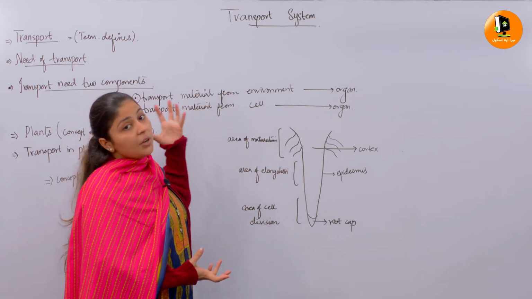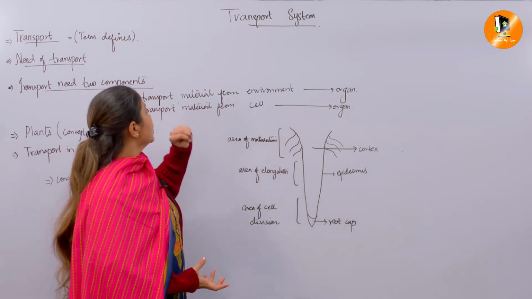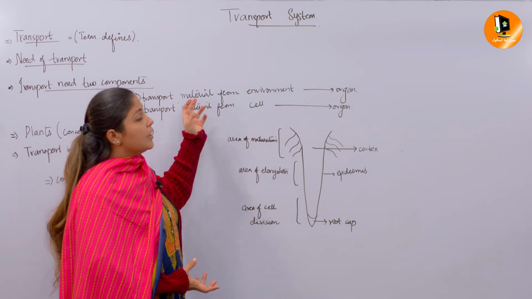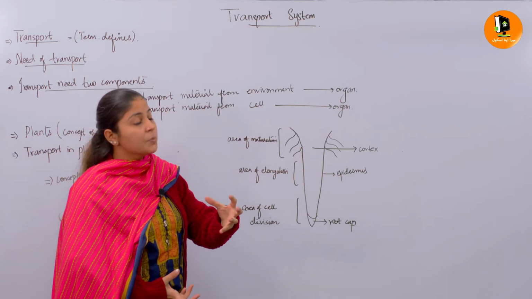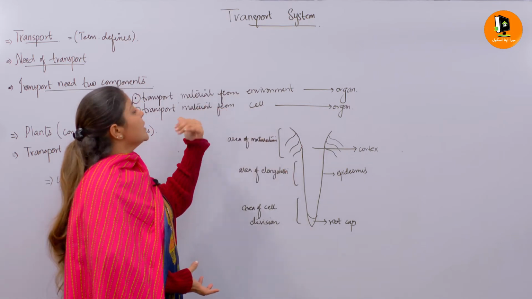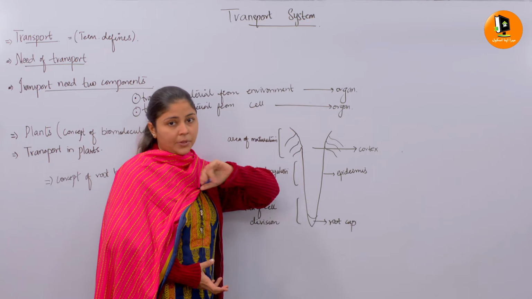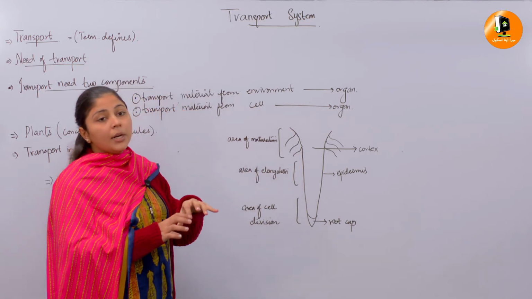So the need for transport requires two important components: raw material transported from the environment to the organ, or material transported from the cell to the organ.